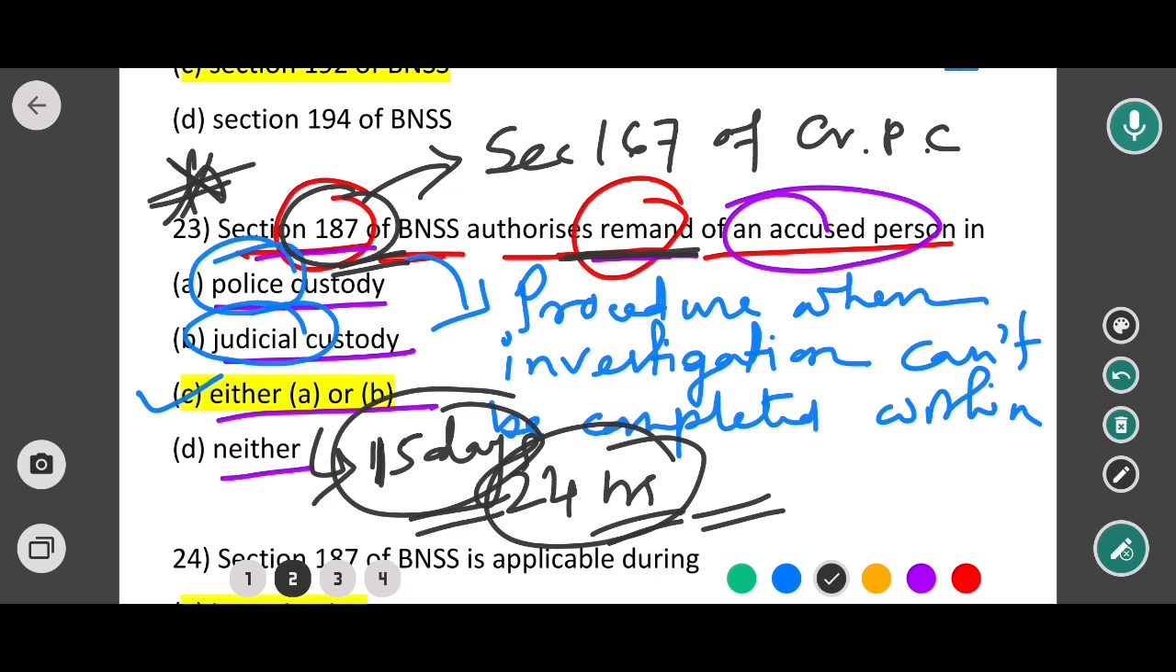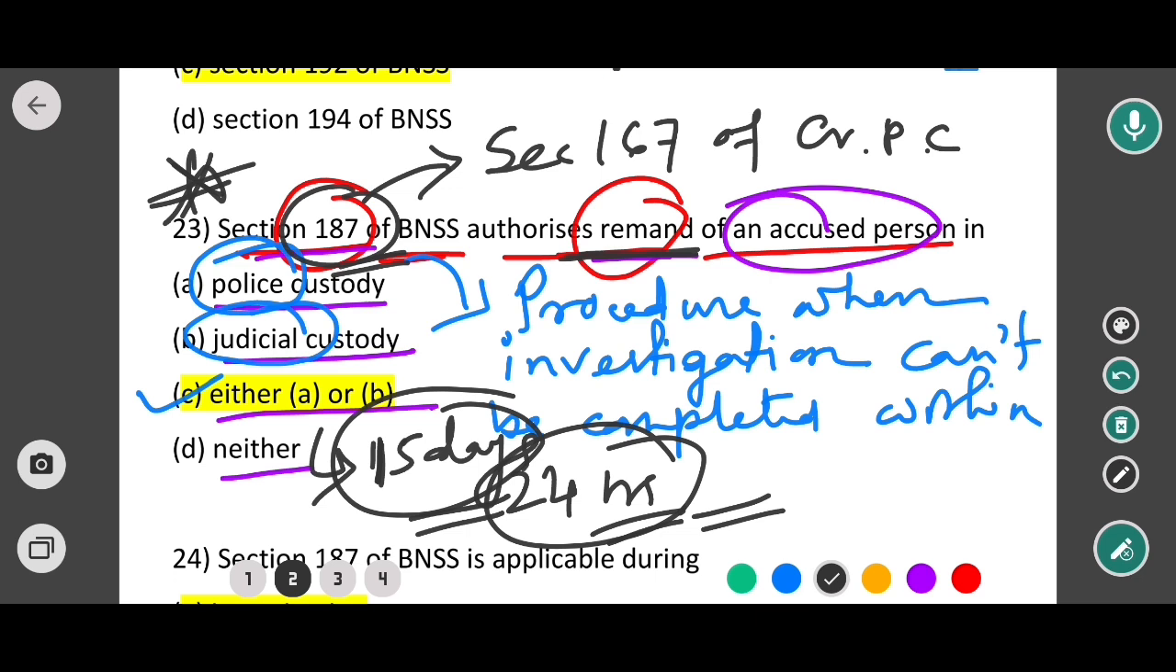Okay, then what happens after that? 90 days is also given and 60 days is also given. So when is 90 days given? If the offense is punishable with death or imprisonment for life or imprisonment for a term of 10 years or more, then the magistrate may authorize the detention of the person beyond the 15 days.